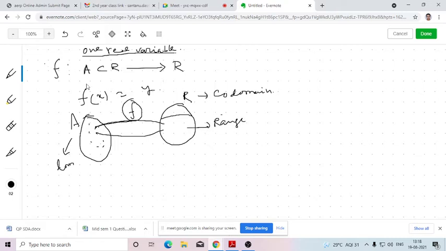This is called a function of one real variable because there is one independent variable. This is called the independent variable, and the functional value which we obtain by virtue of that given function is called the dependent variable. Since the number of independent variables is 1 and we get the value of y by taking different values of the independent variable x, that's why it is called a function of one real variable. Similarly, in the first semester you have studied function of two or more real variables. Mainly you have studied function of two real variables.